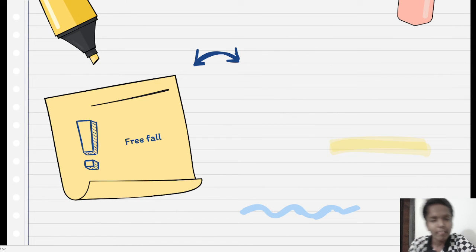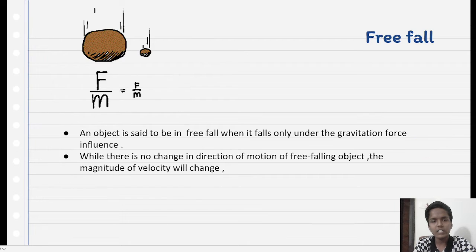And today the first topic is free fall. Let's discuss free fall. An object is said to be in free fall when it falls under the influence of the gravitation force.